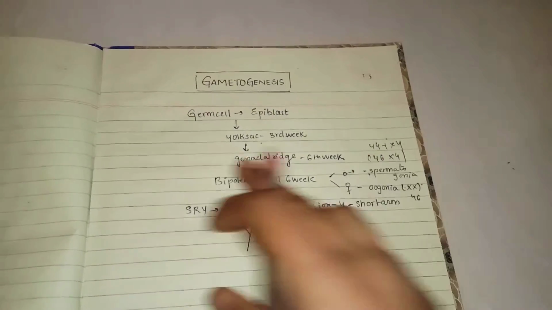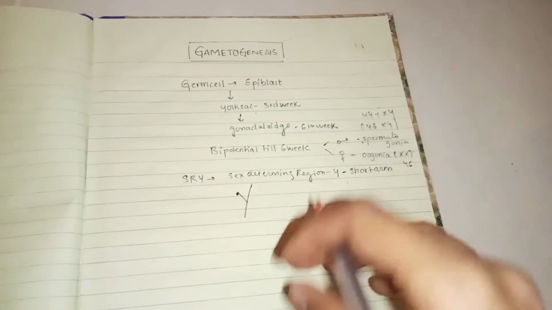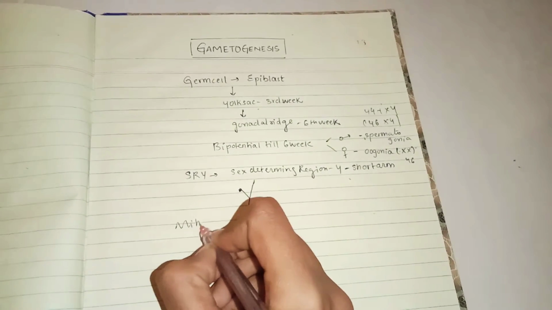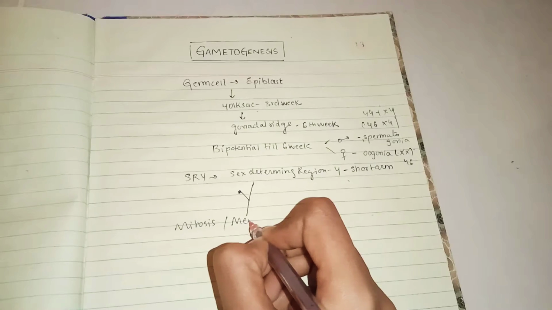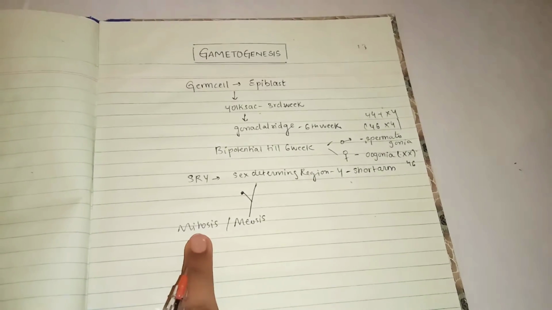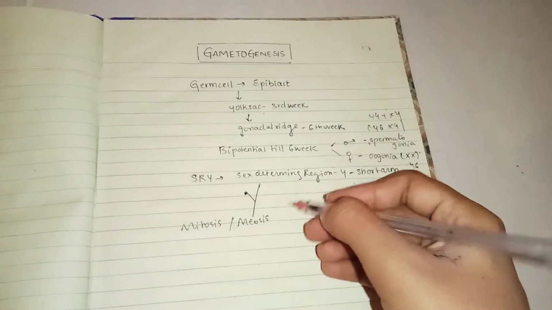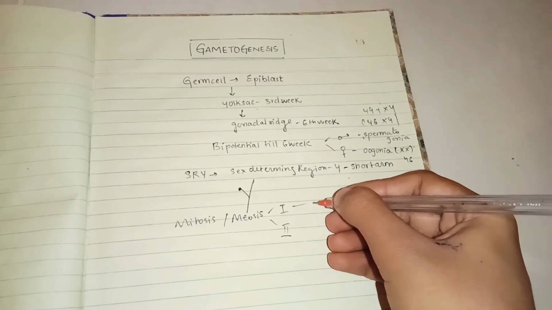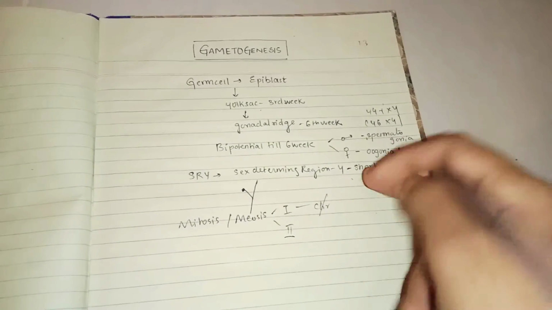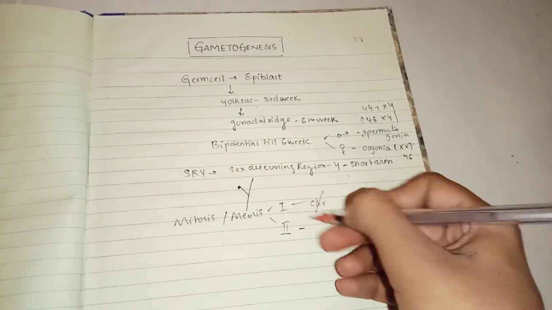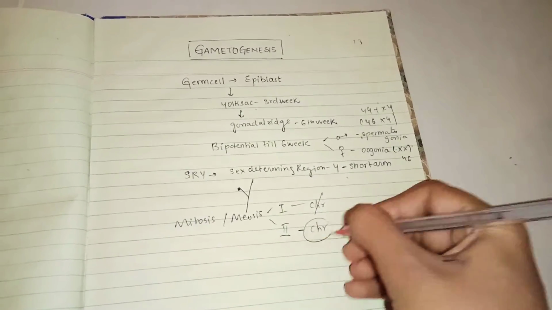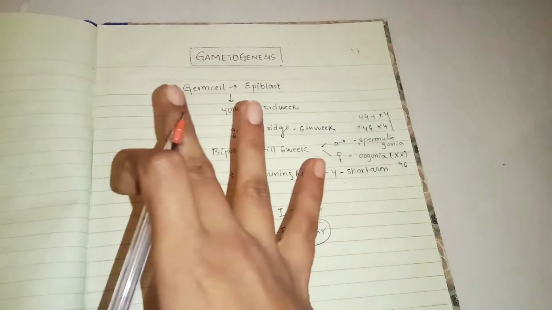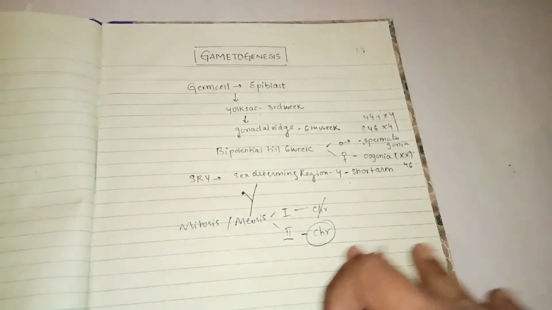After this the main process starts, that is gametogenesis. These cells will now undergo the differentiation process. How may the differentiation process be? Either mitosis or meiosis. You know that in mitosis the chromosome number remains the same, whereas meiosis is divided into meiosis 1 and meiosis 2. In meiosis 1 it's a reductional division, that is the chromosome number will reduce. Whereas in meiosis 2, same like mitosis, there is no chromosomal change. So this is the introduction of gametogenesis. I hope you have understood what is going on here.